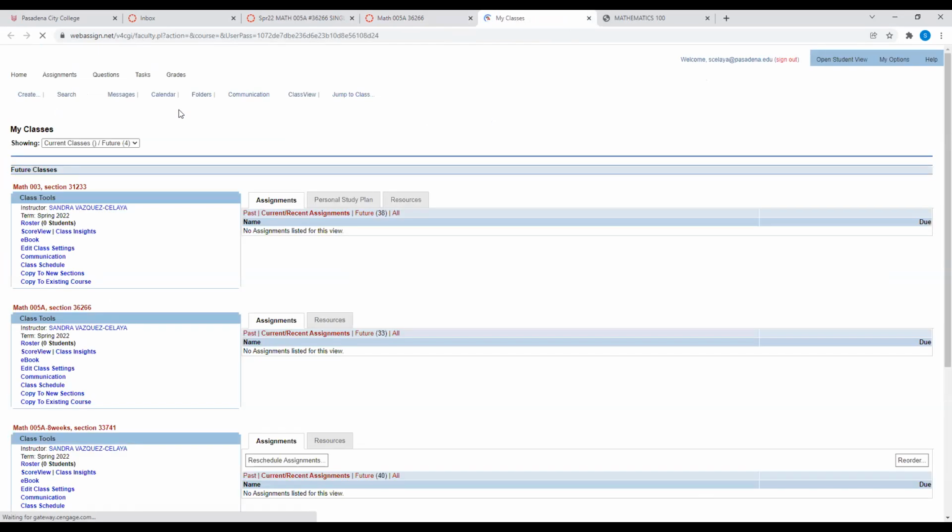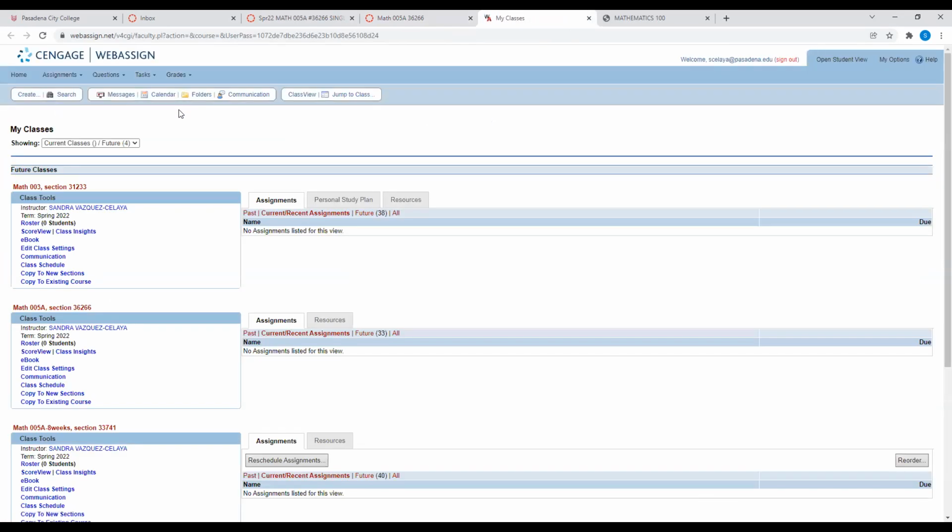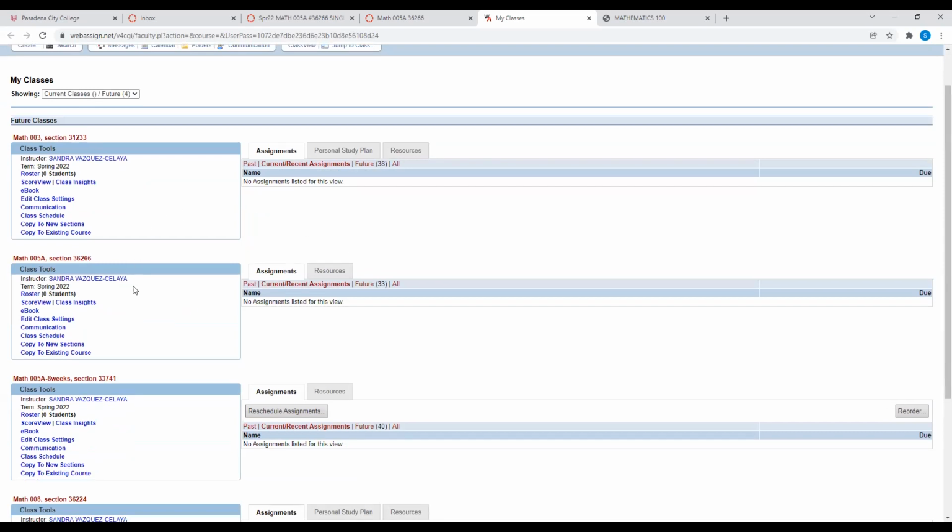Every time you're going to do your homework, you're going to sign in through Canvas. If you don't do it through Canvas, it's going to take you to a different place, and I might not even get your work. Whatever you see on the screen is the instructor's view, not the student's view. So for example, this is one of the classes, 5A.